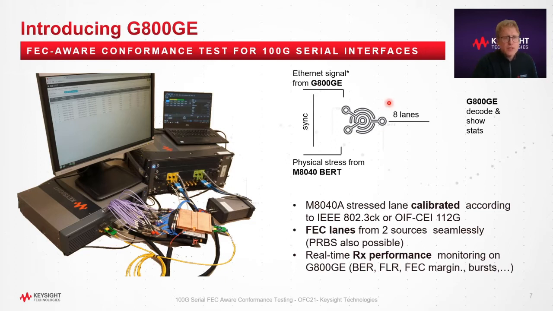Finally, the performance such as the BER, frame loss ratio, or the FEC margin of the receiver under test, which could be a pluggable like in this figure, or a silicon chip, can be monitored on the G800GigE. Error bursts can also be captured and analyzed.